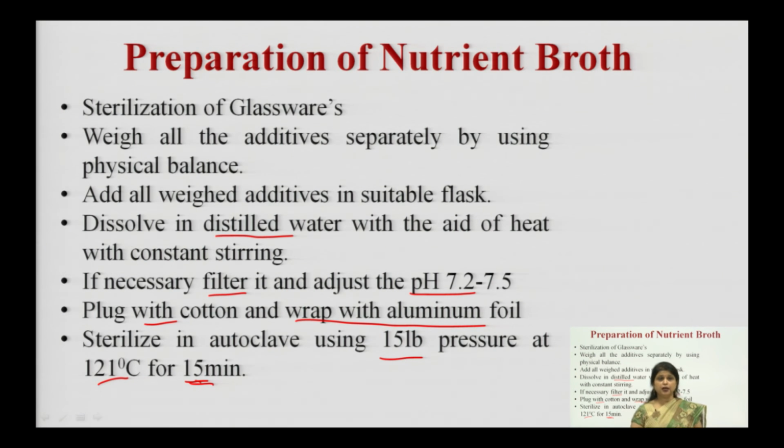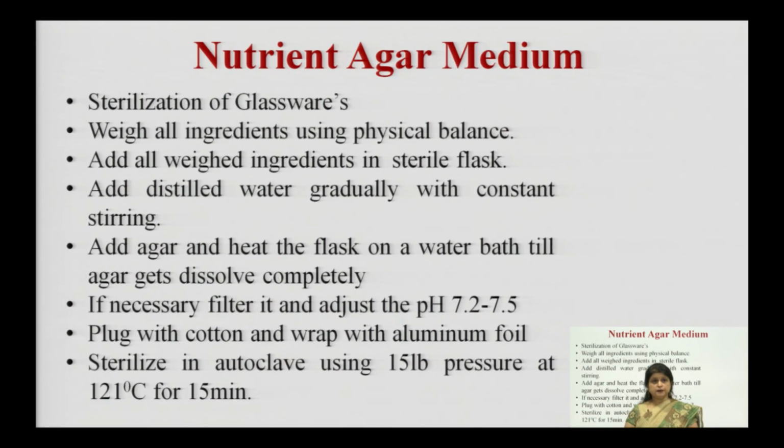So, we will place our flask containing nutrient media, after covering it with the cotton plug and wrapping it with the aluminum foil, into the autoclave, and in the autoclave that preparation will get sterilized. If any contamination occurs during the preparation time, then we can sterilize it by the autoclaving process, so that we get a media which is free from microorganisms.